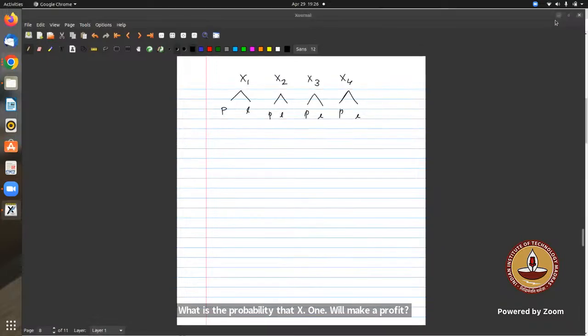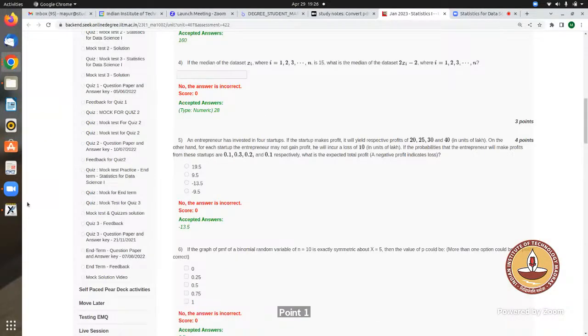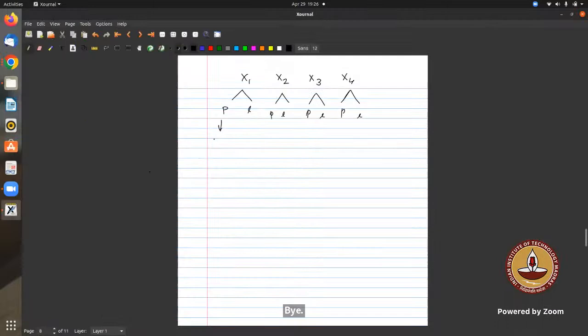X1 is 0.1. So if he makes a profit, what is the probability associated with 0.1? Then what is the probability that the loss is there? 0.9. Right? Okay. Similarly for X2, 0.2. Loss? 0.8. Here 0.3.